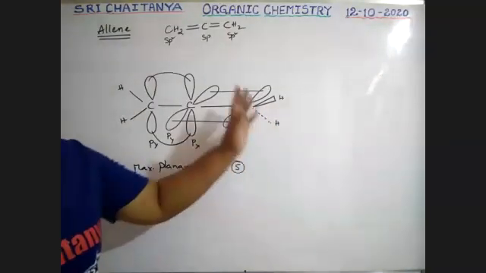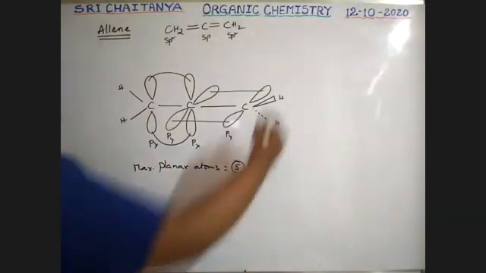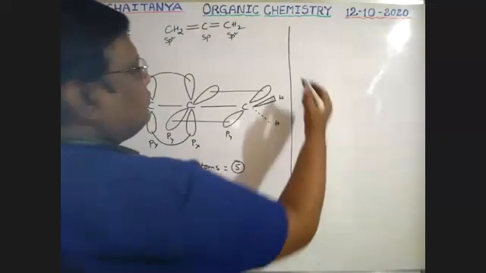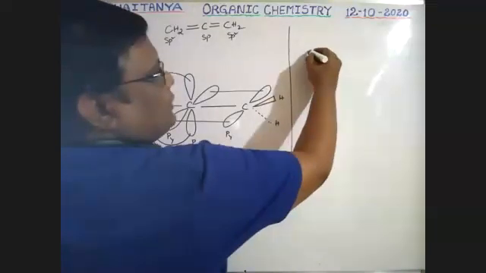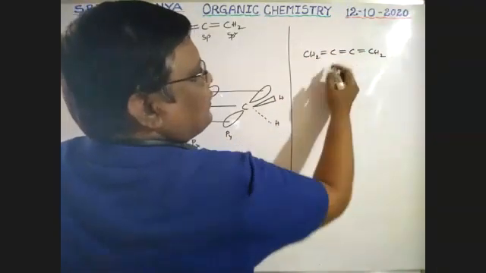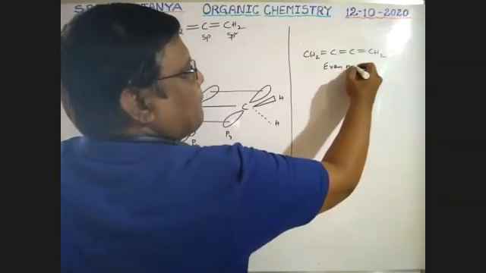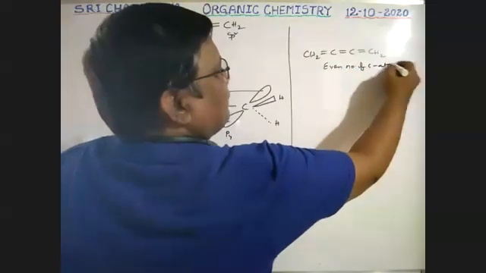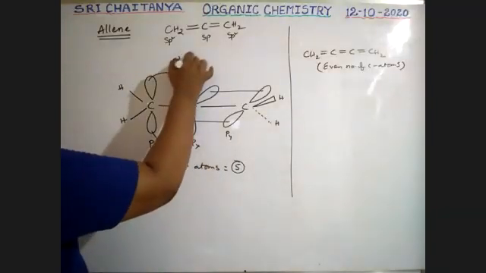For example, if an even number of carbons is there, I am now trying to explain with this one, boys. Please note this down: CH2=C=C=C=CH2 is the odd number of carbon atoms case.